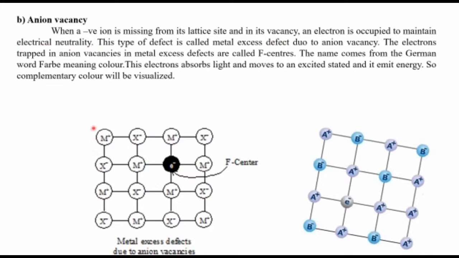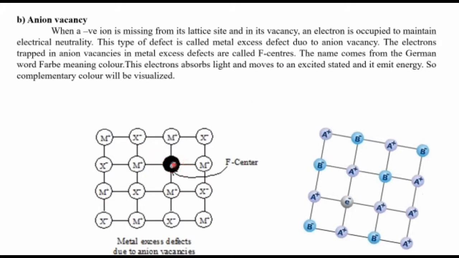So here M+ X-, M+ X-. One X- is lost from here, so one anion is missing. To maintain the electrical neutrality, one electron will occupy that position. This type of defect is known as metal excess defect due to anion vacancy. The electrons trapped in anion vacancies in metal excess defect are known as F centers. So this trapped electron position is known as F center.